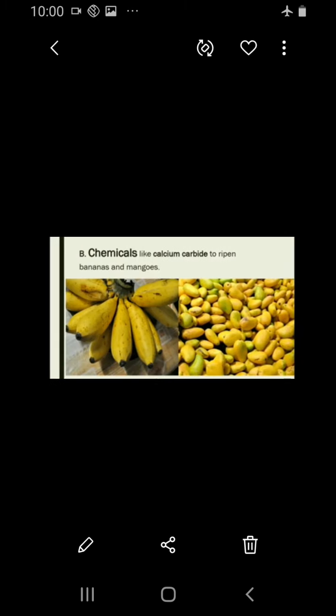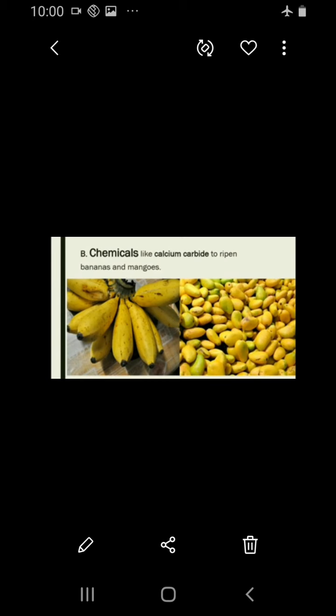They may be due to the addition of preservatives like vinegar, citric acid, and sodium bicarbonate, and some other chemicals such as modified food starch, food flavoring materials, synthetic preservatives and artificial sweeteners. Then chemicals like calcium carbide to ripen bananas and mangoes. So these are also some of the intentionally added adulterants.